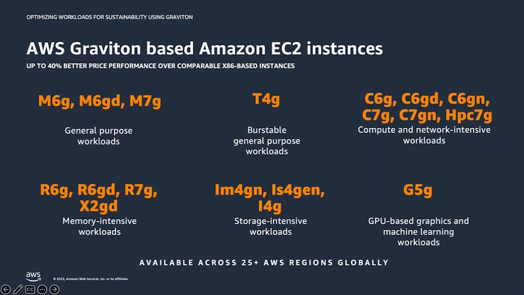I really like this slide because people are often surprised at just how many instance types are powered by Graviton. In fact, as of today, we have 18 instance types powered by Graviton 2 and Graviton 3 available across all 31 AWS regions. This includes general purpose instances, a burstable instance, and a set of compute optimized, memory optimized, storage optimized, and GPU accelerated instances.